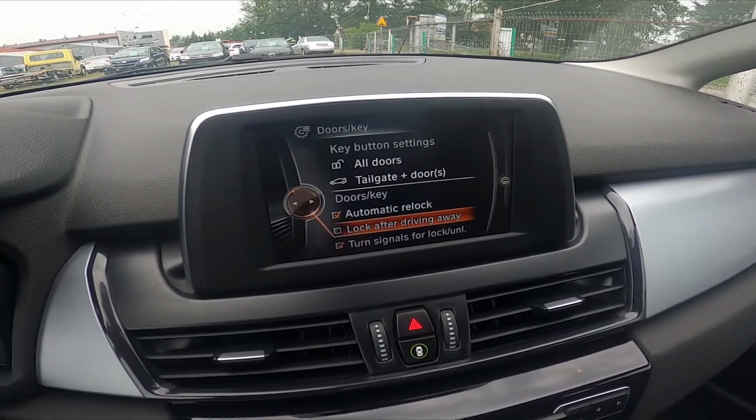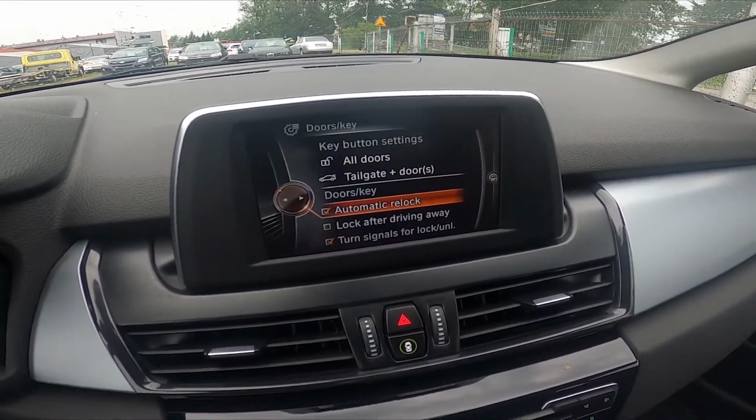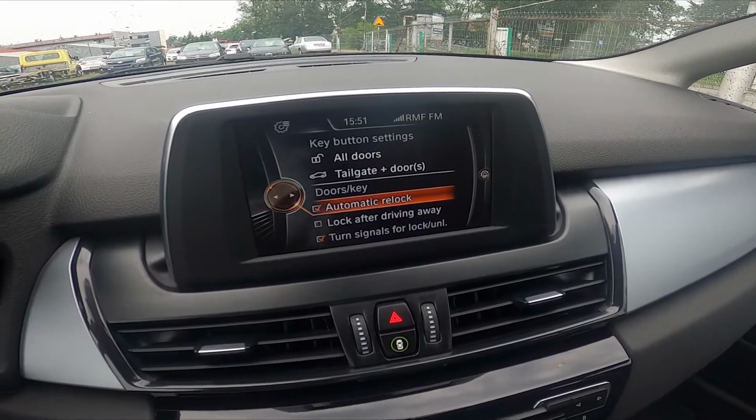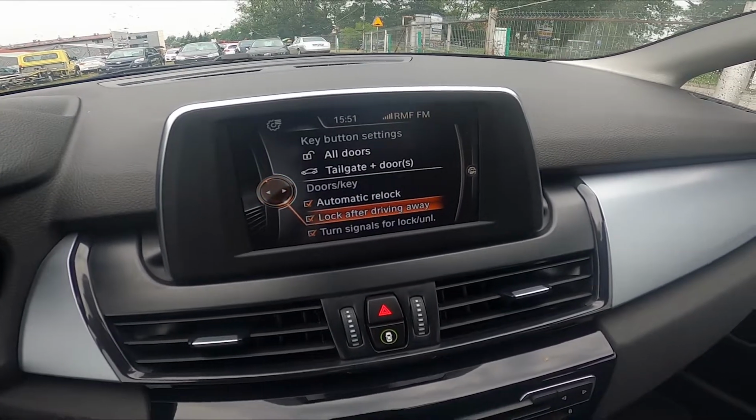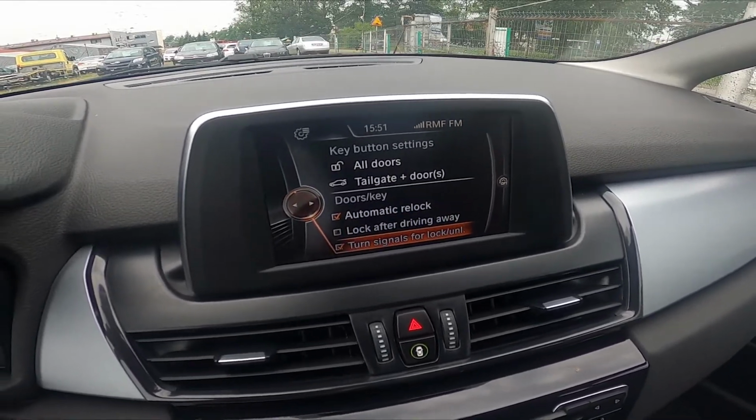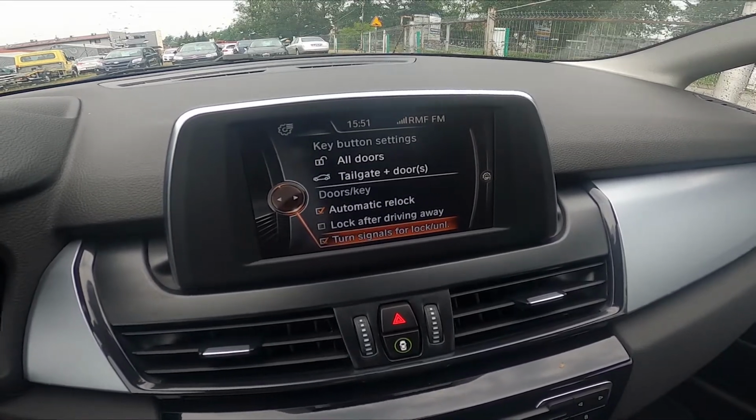Next, in Doors and Key, you can enable or disable automatic relock, lock after driving away, and you can enable turn signals for lock and unlock.